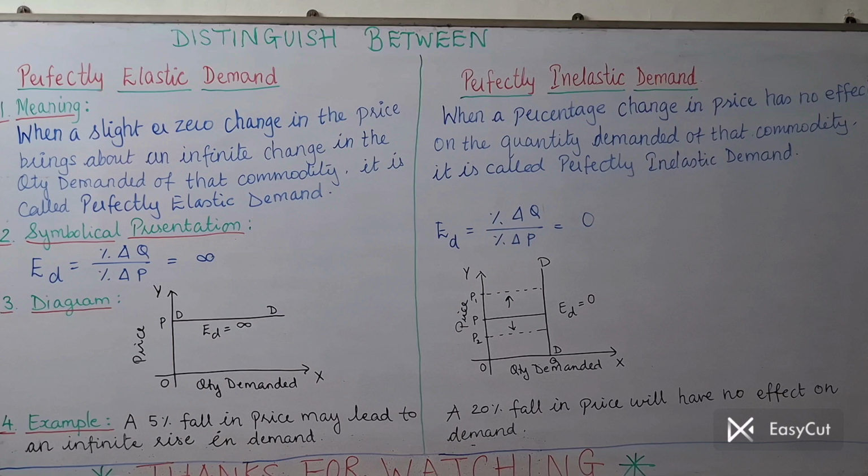Last point, we are taking an example. A 5% fall in price may lead to an infinite rise in demand. Actually, this is also not possible. And that side we are taking the example of no change in demand. A 20% fall in price will have no effect on demand. That is non-changeable demand. So that's it for today. This was a very short and sweet yet very important distinction from your board exam point of view.